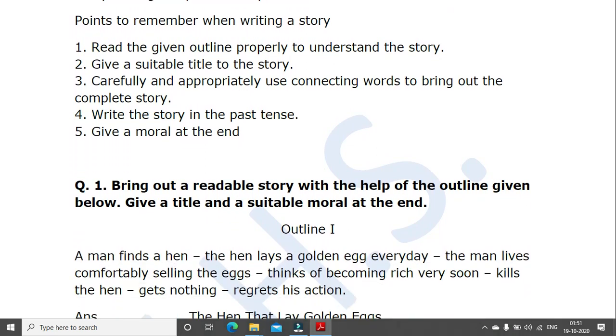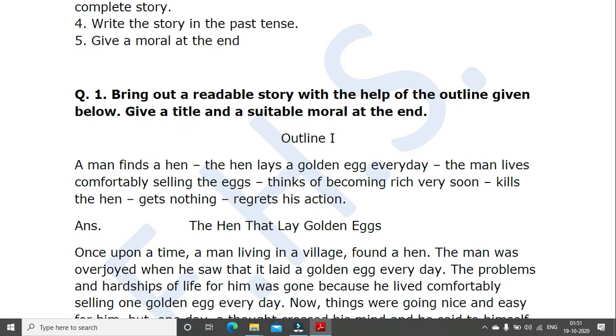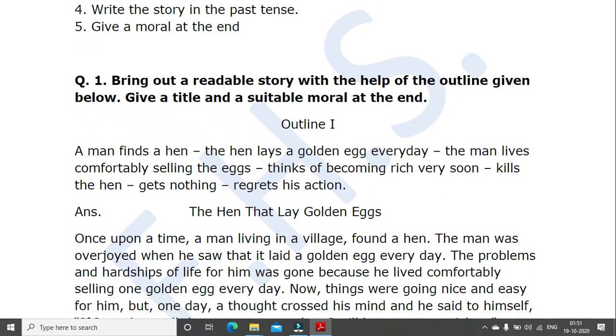Bring out the readable story with the help of the outline given below. Give a title and a suitable moral at the end. So here they are mentioning, give a title and a suitable moral. So you have to write it, otherwise you will lose extra marks, one for the title and one for the moral. Okay, outline. A man finds a hen. The hen lays a golden egg every day. The man lives comfortably selling the eggs, thinks of becoming rich very soon, kills the hen, gets nothing, regrets his action.